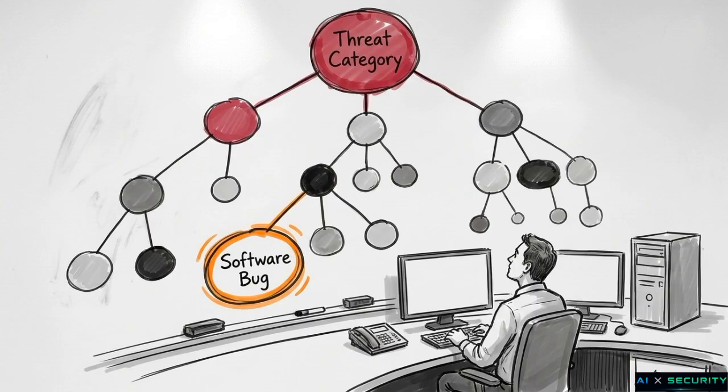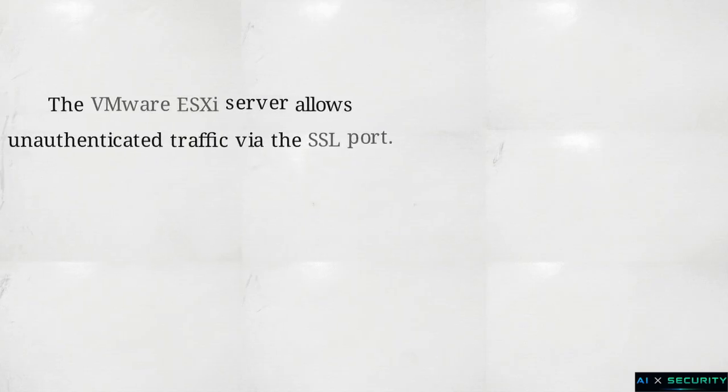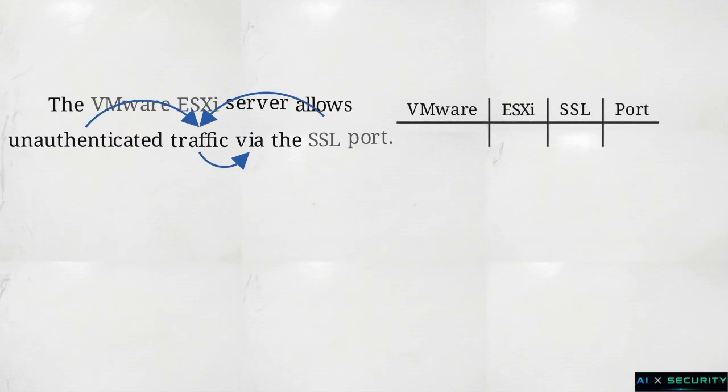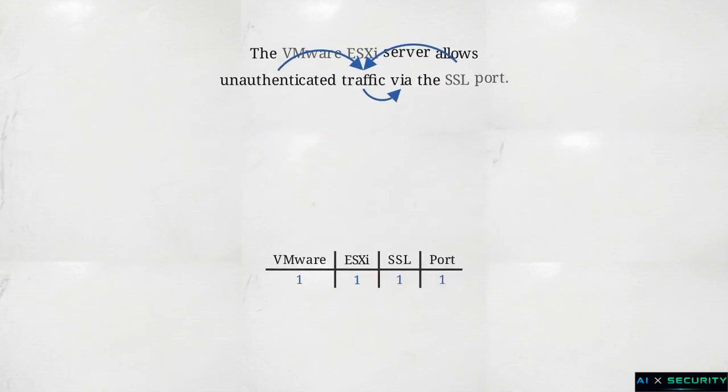BERTopic's modular structure gives engineers hierarchical visibility. They can trace the exact mathematical path from a broad threat category down to a specific software bug. Relying strictly on pure transformer models introduces a risk. They can over-index on broad conversational context and miss strict critical domain terminology. The traditional alternative is the bag of words matrix. This is a rigid statistical approach that ignores context and strictly counts the exact frequencies of individual words.